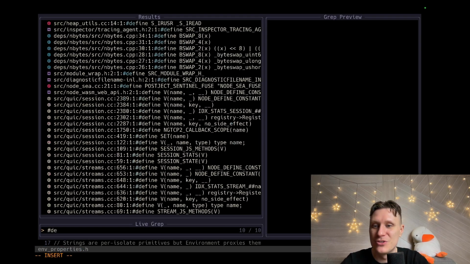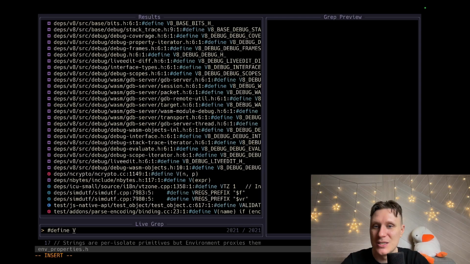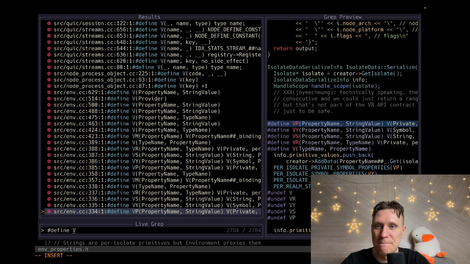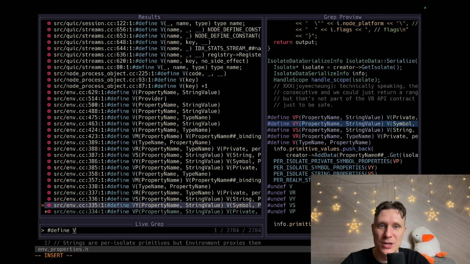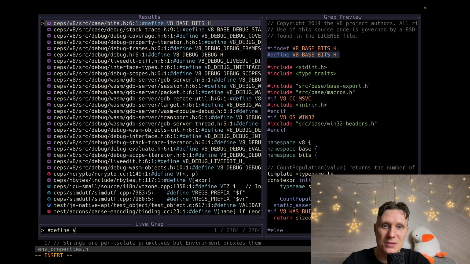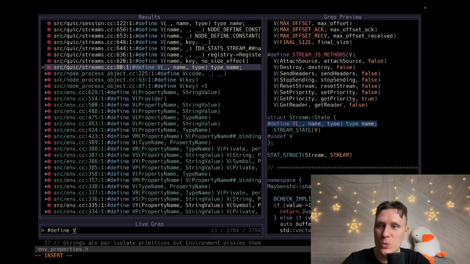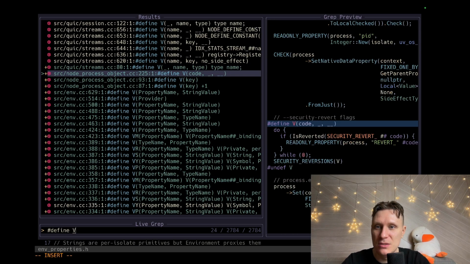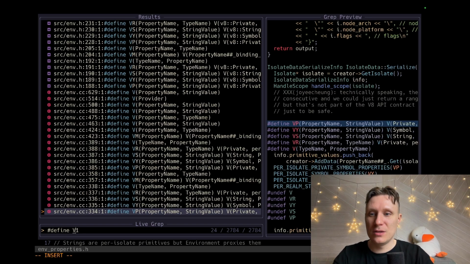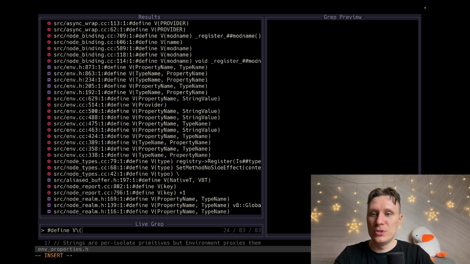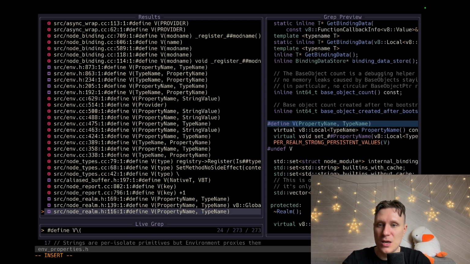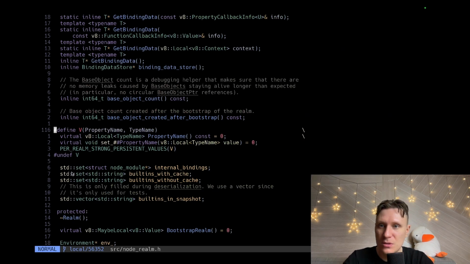Maybe we can try to find it like this. Okay, and what does it do? This is V. Let's put this one here. And what is V? V, property name, type name.